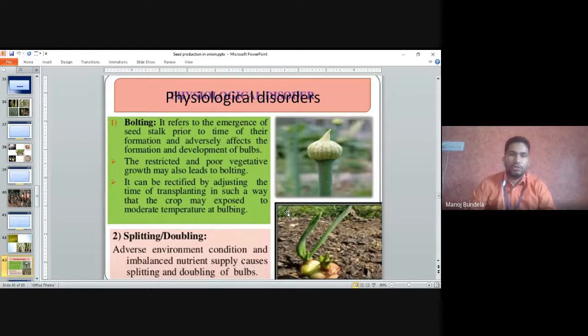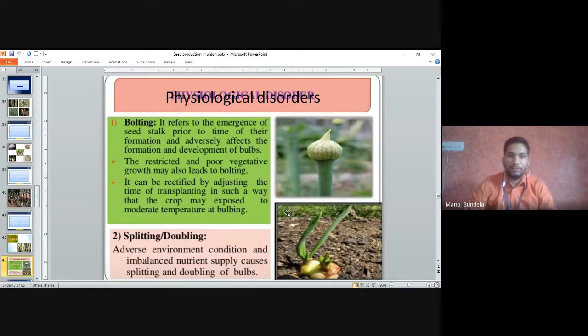Physiological disorders of onion. Bolting. It refers to the emergence of the seed stalk prior to the time of its formation and adversely affects the formation and development of the bulb. So the seed stalk will emerge. If the seed stalks develop, then the bulb formation will stop.